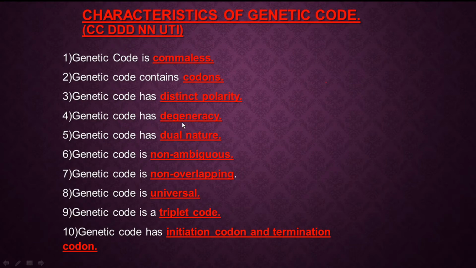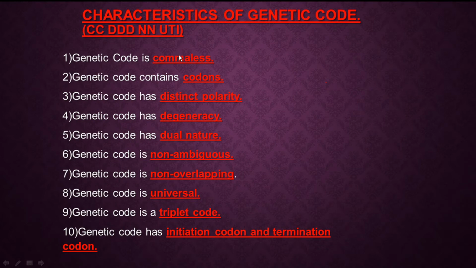Next D for degeneracy. Next D for dual nature. N for non-ambiguous. This N for non-overlapping. U for universal. T for triplet code, and last I for initiation codon and termination codon.